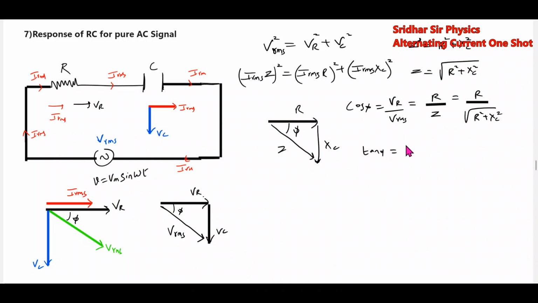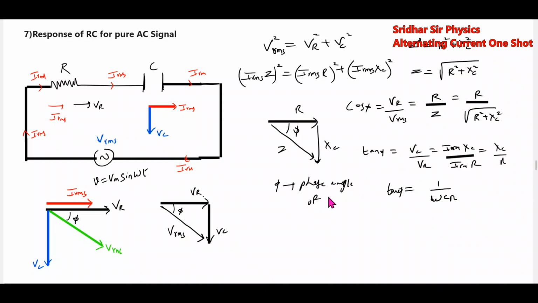Tan phi we define like this: VC by VR, IRMS XC by IRMS into R, or XC by R, or 1 by omega C R. This is called the phase angle of the circuit. Then this is called the power factor. This is called a lead circuit. What it will do is make the current lead the applied voltage.